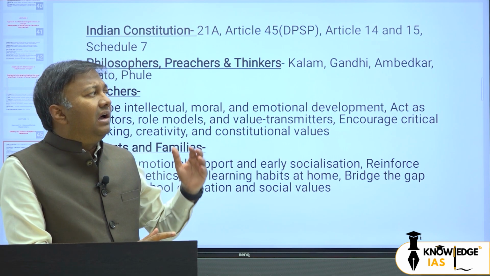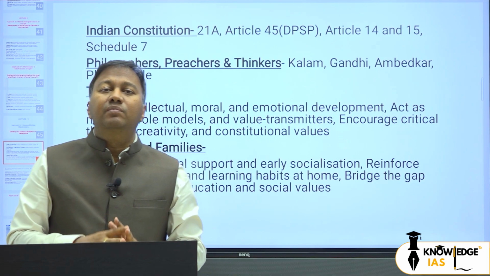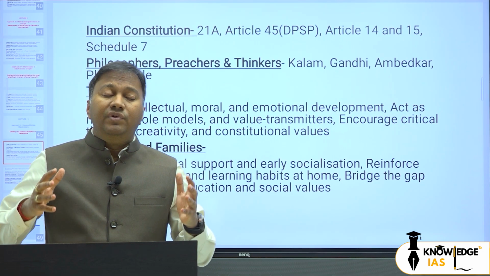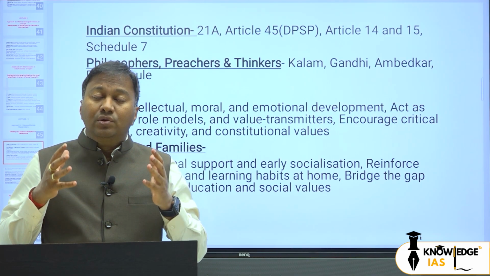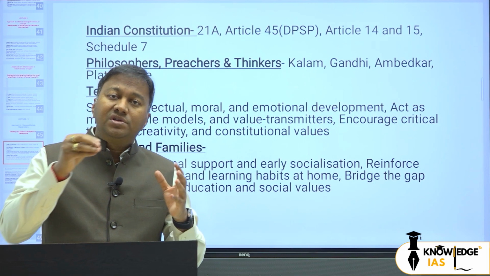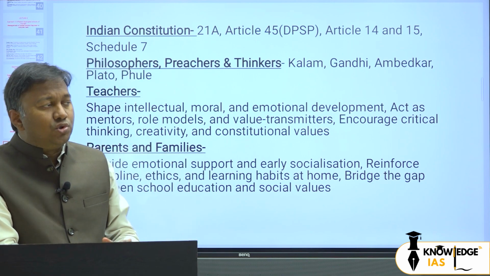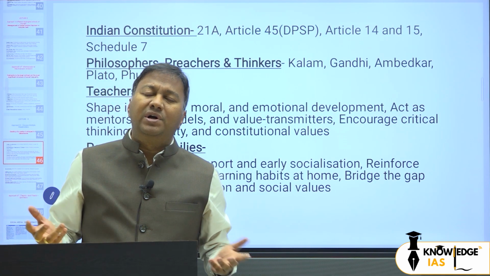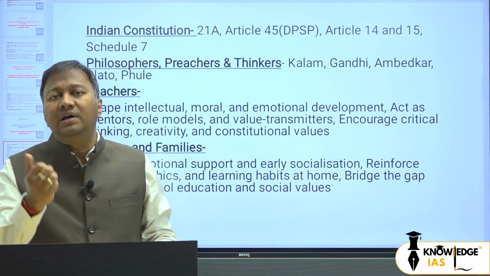So basically Kalam wanted to say that the role of a teacher is very important for a nation, because for a nation we want good citizens or good officers. So the value system should be instilled during childhood only, and there the teacher has a very important role. So Kalam said that you can make as many laws as you like, but corruption will not stop unless the teacher or the parents want it to.